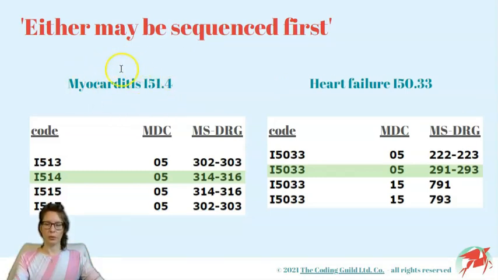In this example, if myocarditis is chosen as the principal diagnosis, the final MSDRG will be 314, 315 or 316, but if we choose the heart failure, the final MSDRG will become 291, 292 or 293. Without going into much detail, this one, the myocarditis, is worth more financially and should be chosen as the principal diagnosis if compliant. If you are not familiar with MSDRG assignments and how the whole thing works, please check out our previous video. The link will be up there and in the description below.